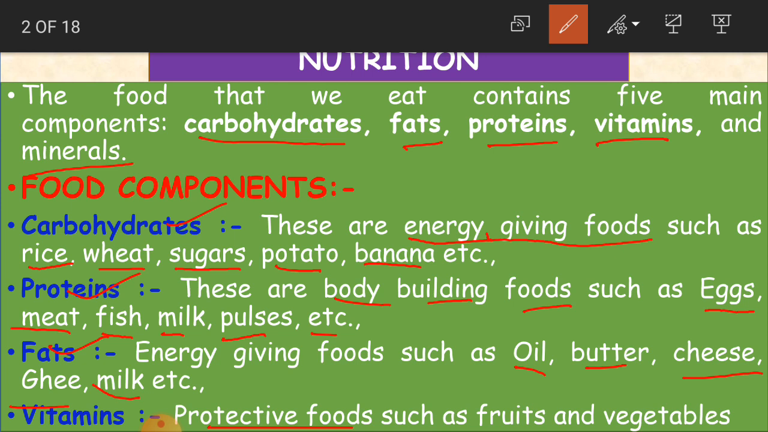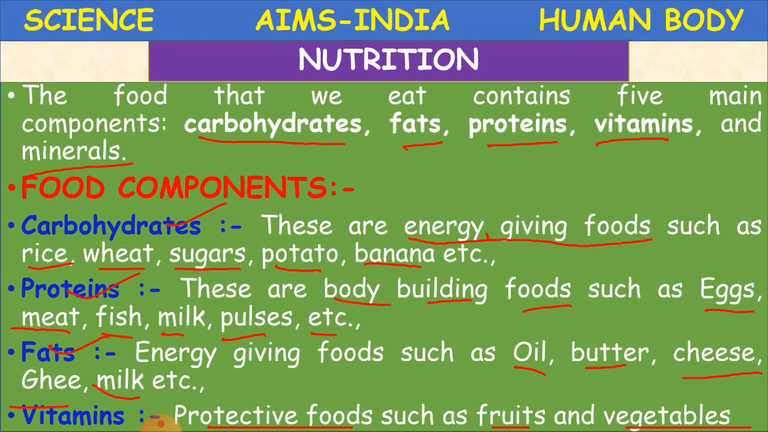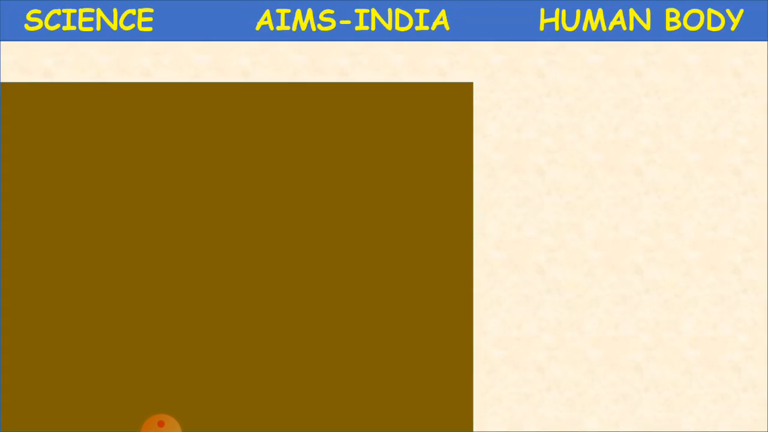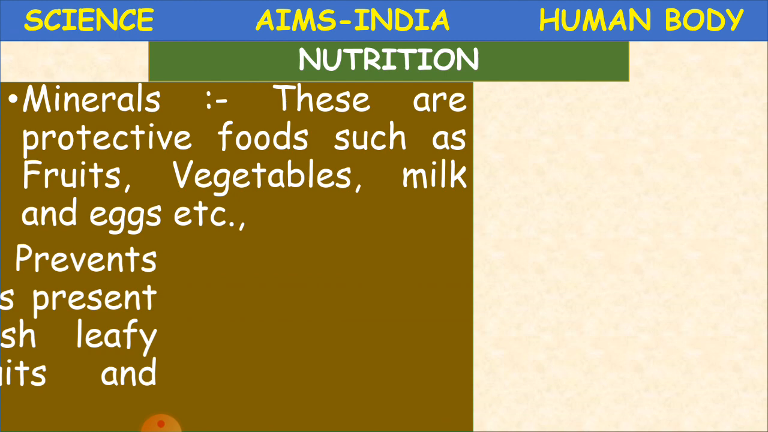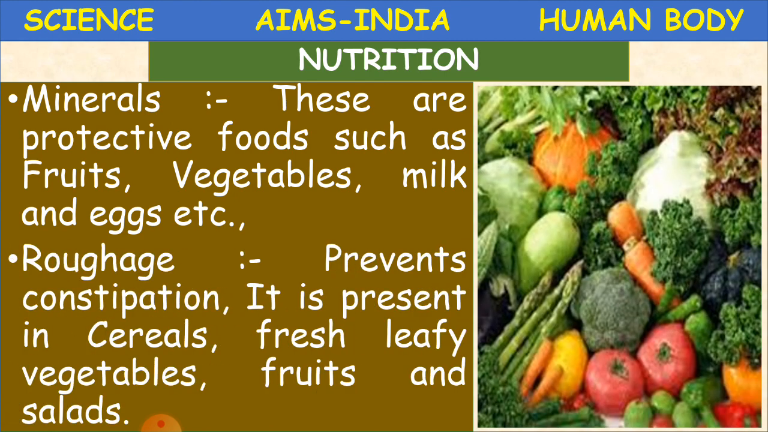Clear? These are protective foods which protect our body from getting diseases. Okay, children, from where do we get them? We get them from fruits and vegetables. So we have to take more fruits and vegetables to protect our body from diseases and to get more vitamins. Now we'll go to the other food component, that is minerals. Minerals are also protective foods, such as fruits, vegetables, milk and eggs, etc.